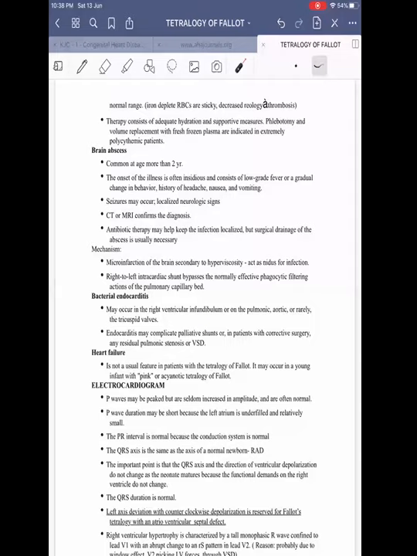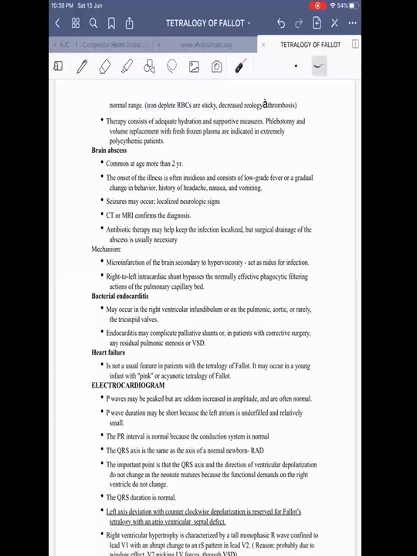Then coming on to brain abscess. This is common in the age group more than 2 years. The onset of the illness is often insidious, and the patient will have signs of cerebral abscess like headache, nausea, vomiting. Seizures are common, and so are focal neurological deficits. CT and MRI are used for diagnosis, and it is treated with antibiotics.